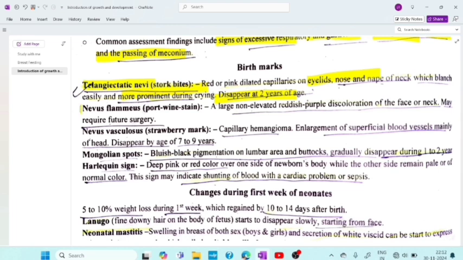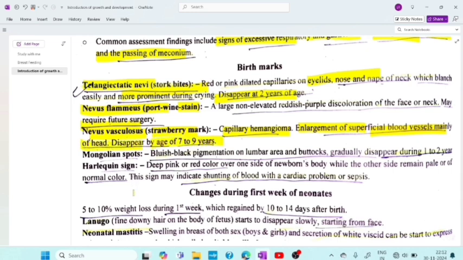Nevus flammeus, that is port wine stain. A large non-elevated reddish purple discoloration of the face or neck and may require future surgery. Then nevus vasculosus, strawberry mark. That is capillary hemangioma, enlargement of superficial blood vessels mainly of head, disappears by age of 7 to 9 years.